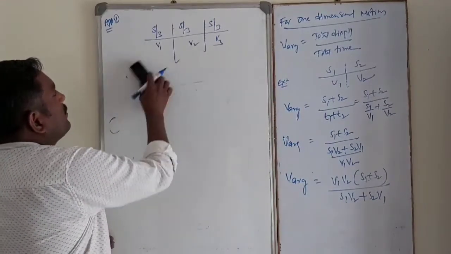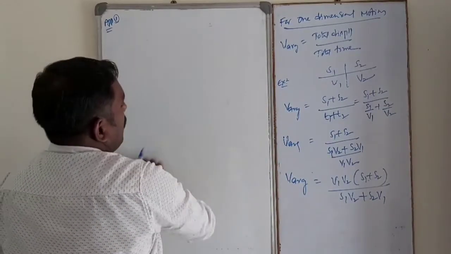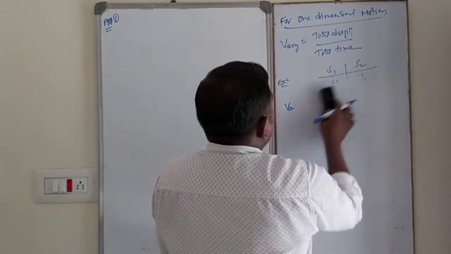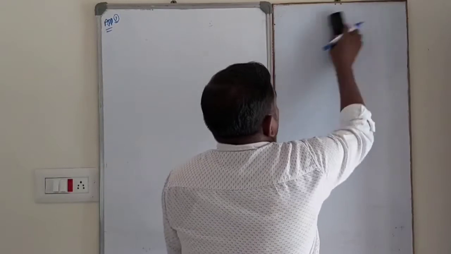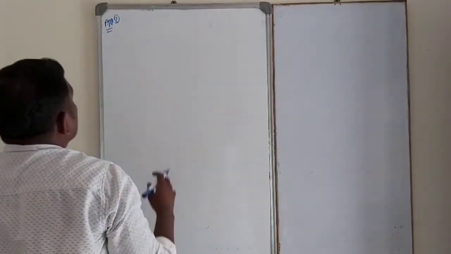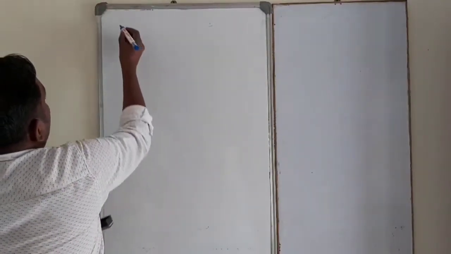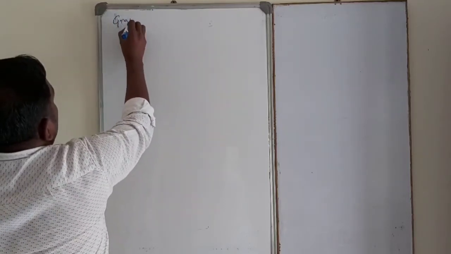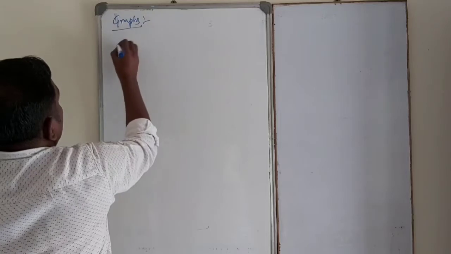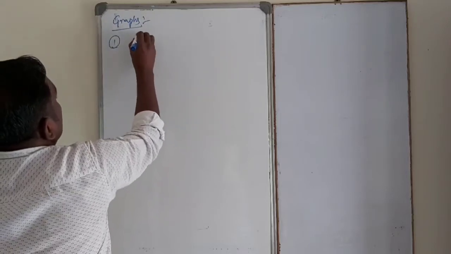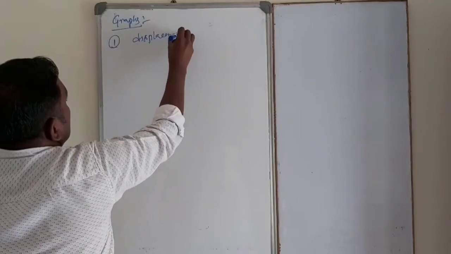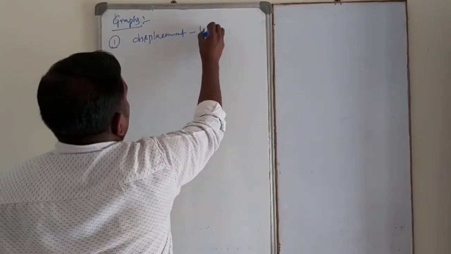Next one, velocity or displacement graphs, displacement time graphs. First one, displacement time graph.